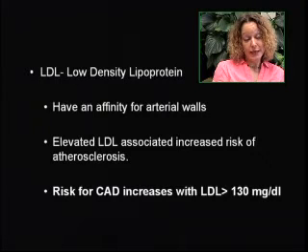Low-density lipoproteins have affinity for arterial walls. And elevated LDL is associated with increased risk of atherosclerosis. So the risk for coronary artery disease increases with a LDL or low-density lipoprotein level of greater than 130 milligrams per deciliter.